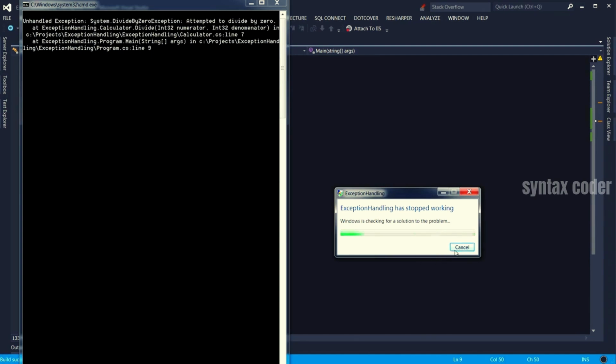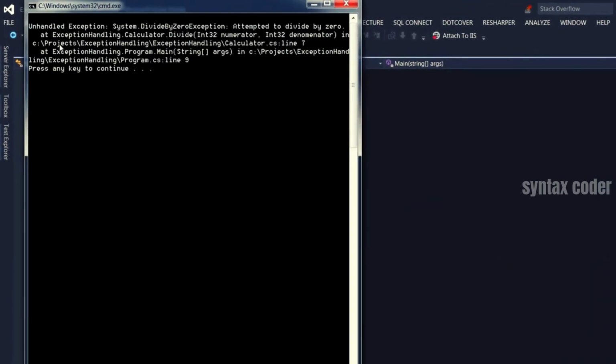Let me cancel this here. Take a look at the console here. It says unhandled exception, and that exception is of type System.DivideByZeroException. DivideByZeroException is a class that resides in the System namespace. So in .NET, an exception is essentially a class. And here is the message about that exception. Attempted to divide by 0.